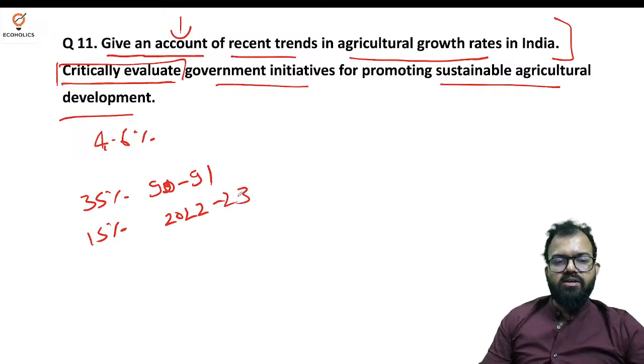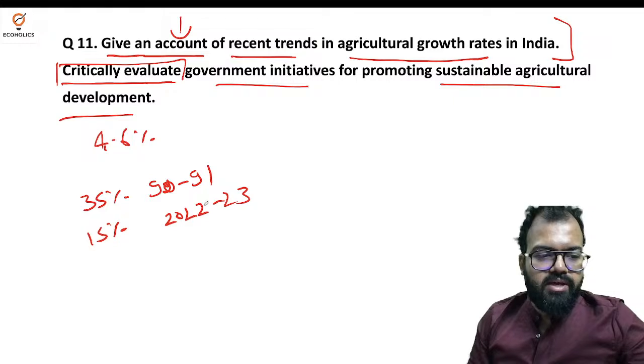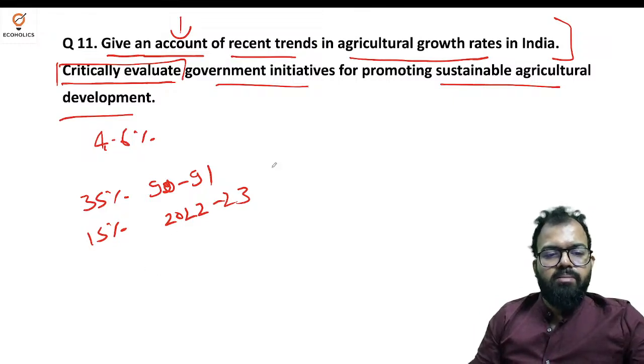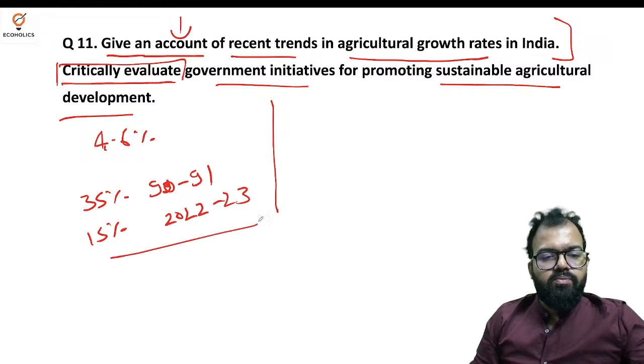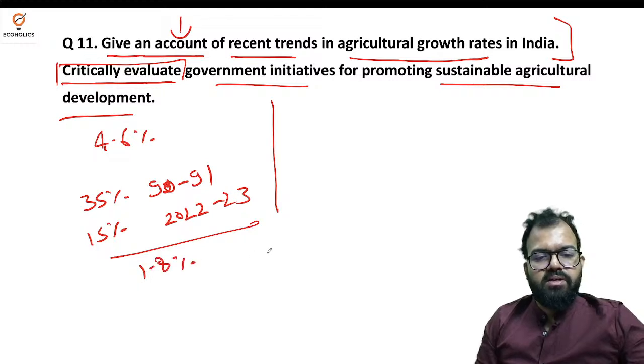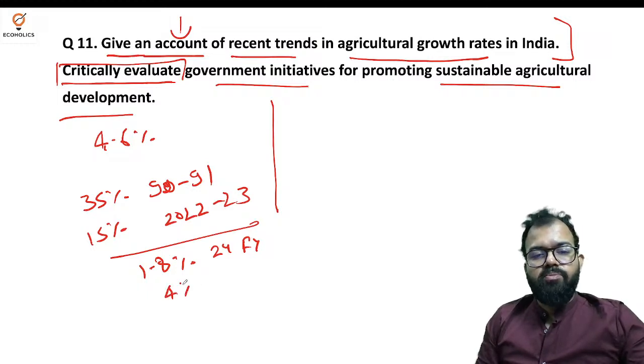So you can see that the contribution of agriculture to GDP has been coming down. If you see the current growth rate estimated under GDP for 2023-24, it is approximately 1.8%. That is in financial year 2023-24, and it has come down from 4% last year, which means it was 4% in financial year 23.